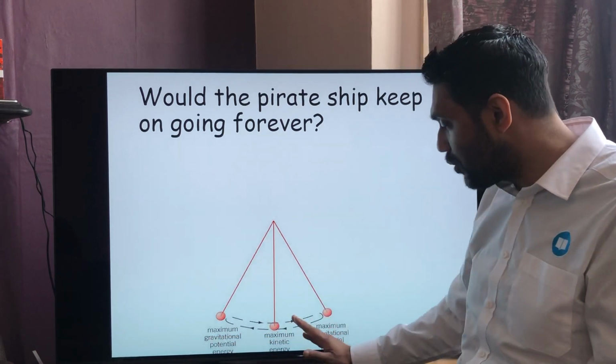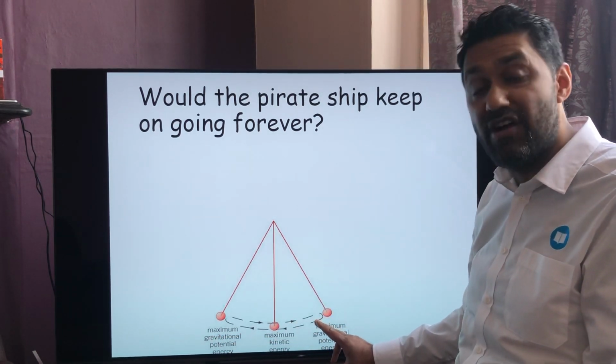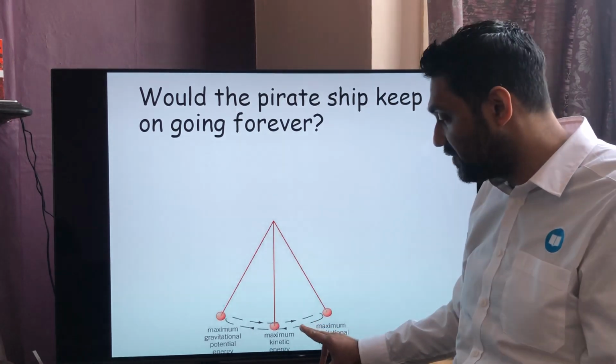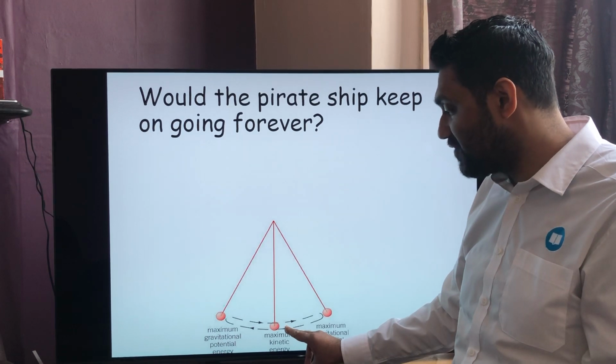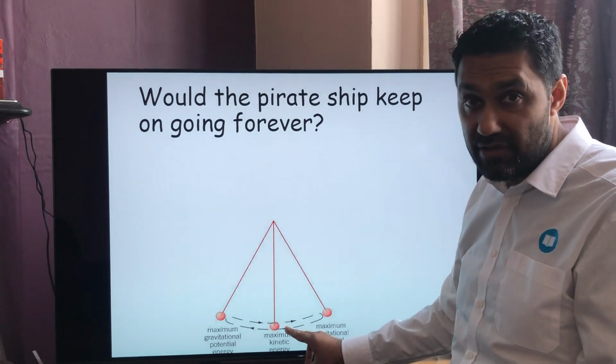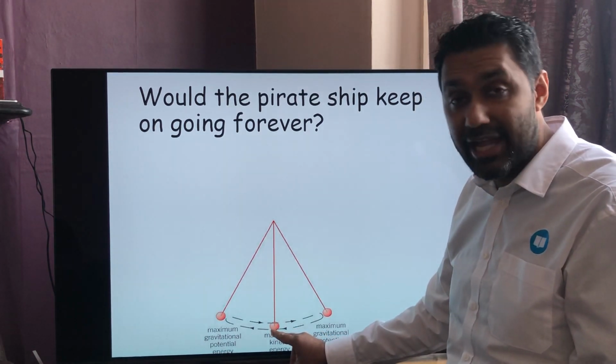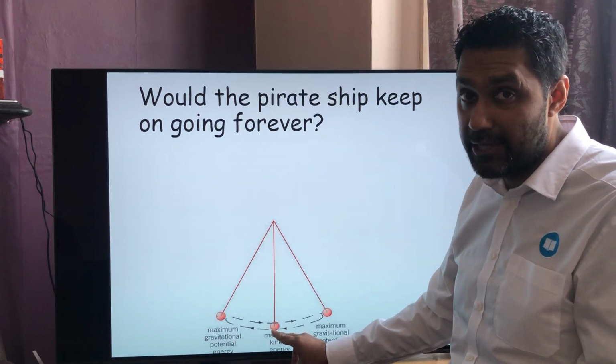And obviously you can do quarter amounts, so let's say here it'll be 75 GPE, 25 KE, 50-50. Down here, it will be 75 KE, 25 GPE, and then 100 KE and 0 GPE.